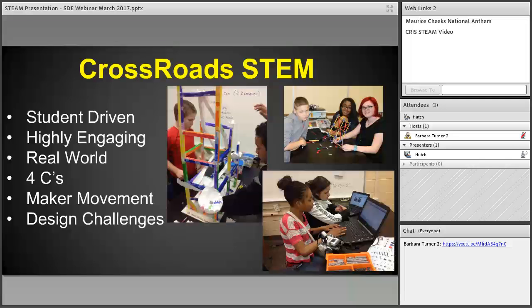You see some examples here in this class. They were building roller coasters and talking about a lot of science in that, with the scale model and velocity of, I think, they were trying to roll a marble through it once they had it built. And we have Connects, in the top right corner. They were building some models with that. And then you can see in the bottom picture here, where they were creating some robotics that actually connected to a computer program that they had on their Chromebooks. And so they were designing ways to make tracks that those robots could move through. So very hands-on in that classroom. Everybody's moving all the time.